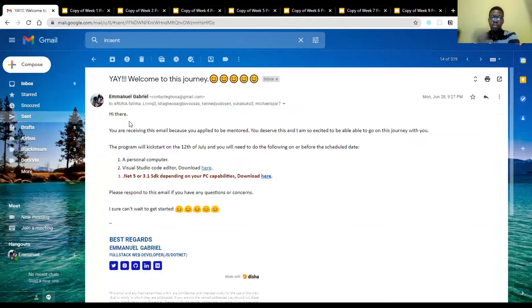So this is the email that was sent to everyone, a congratulatory message to inform you that you were accepted into the learning program. If you notice, you would need these three things to be able to go through this program with ease. You need a personal computer, obviously, and you'd need Visual Studio Code editor downloaded on your PC.